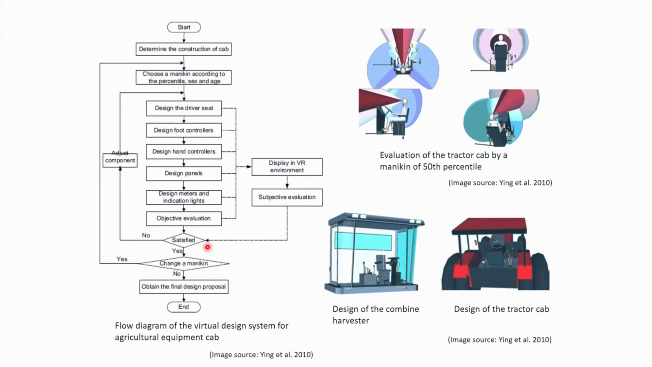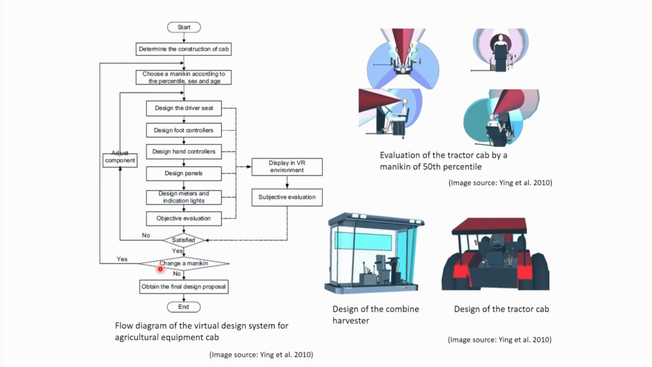If it was found satisfactory from both aspects, from virtual analysis as well as virtual simulation analysis, and from subjective evaluation in the virtual reality system, then we can go for changing the mannequin. So if it is analyzed with the 50th percentile, then we can go for analysis with another mannequin, and if it is found that no changes are required, then we can go for the final design proposal and that will be the end of the process.